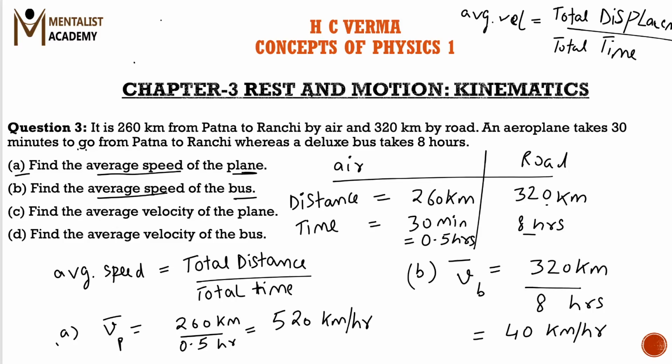So in the C part they are asking about the average velocity of the plane. So therefore the average velocity of the plane would be, total displacement would be, assuming that the plane travels in a straight line, we are assuming the displacement to be 260 kilometers.